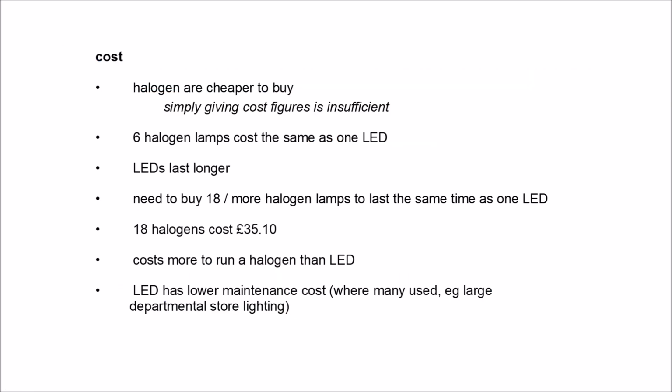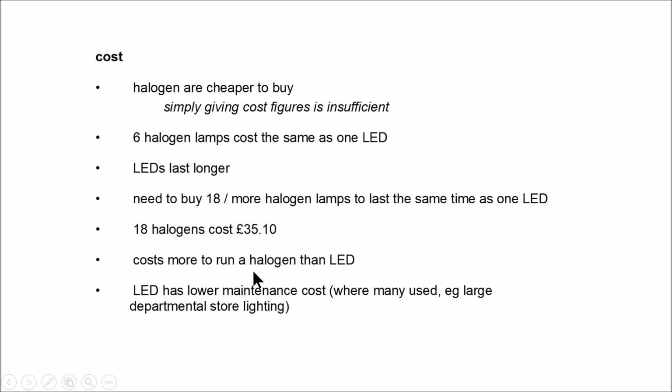For cost, halogens are cheaper to buy. 6 halogen lamps cost the same as 1 LED. So LEDs last longer. You need to buy 18 or more halogen lamps to last the same time as 1 LED. So as you can see, all this information is from a table. You do not need to memorize any of these or know it from before, just based on the table information.